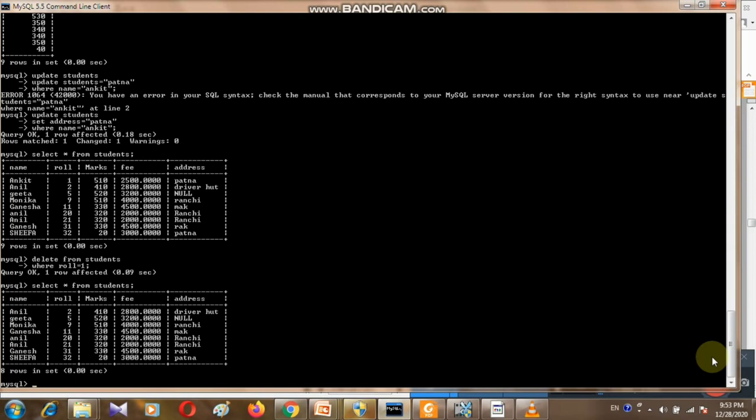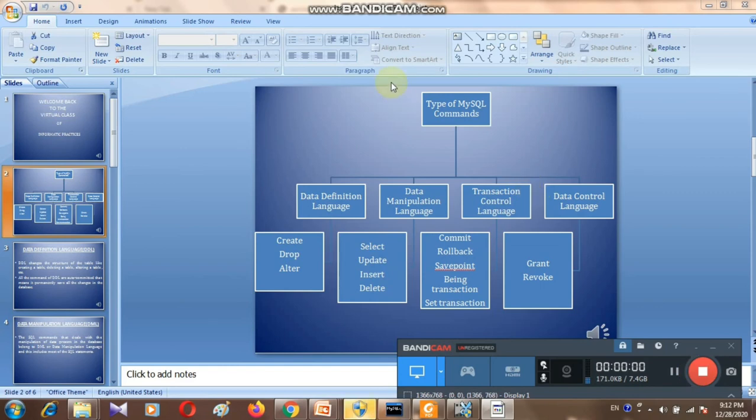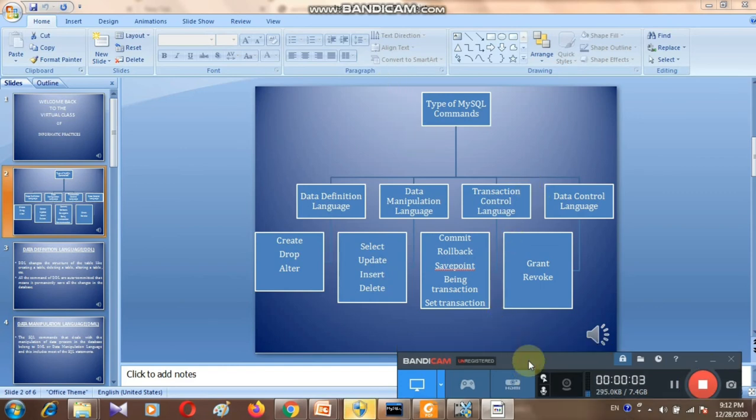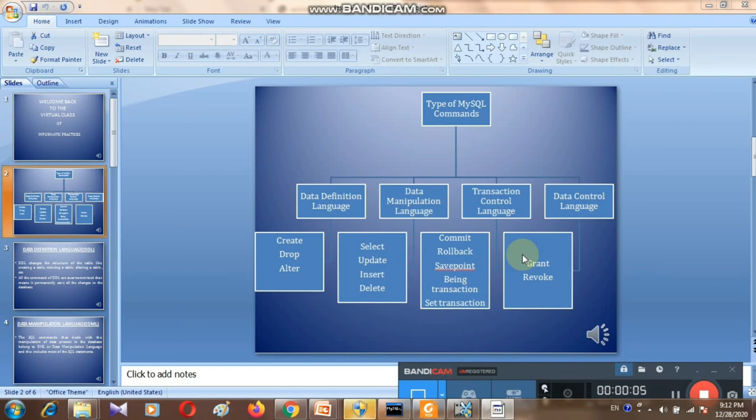There is a command, drop command. So first I'm going to see the tables. So yes, types of commands I have discussed. Once again I'm going to repeat the same types of MySQL command. DDL examples: create, drop, alter. Second one, data manipulation language command. Examples: select, update, insert, delete. Third one, TCL: commit, rollback, savepoint, begin transaction, set transaction. And the last one, data control language. Examples: grant and revoke. Now moving to the next slide.